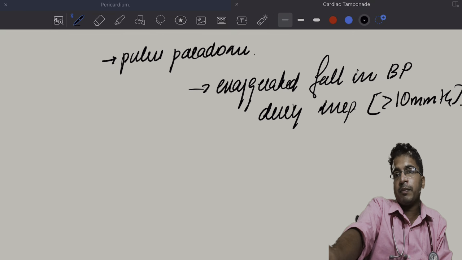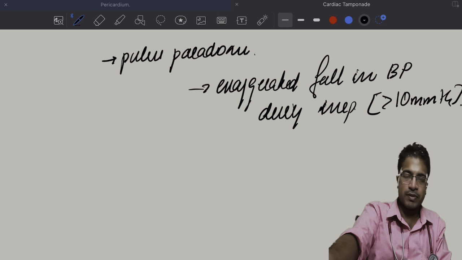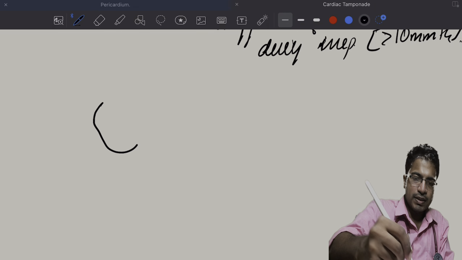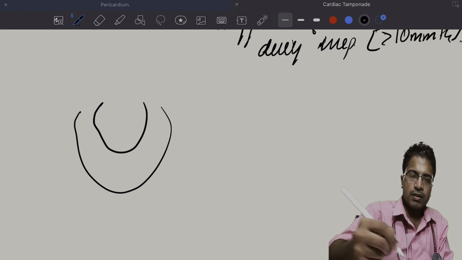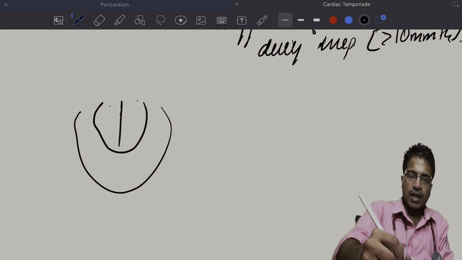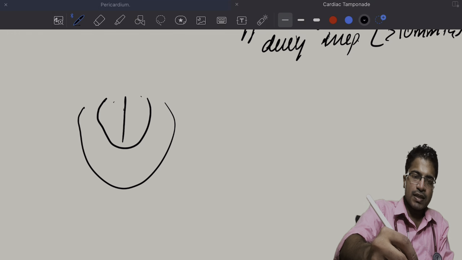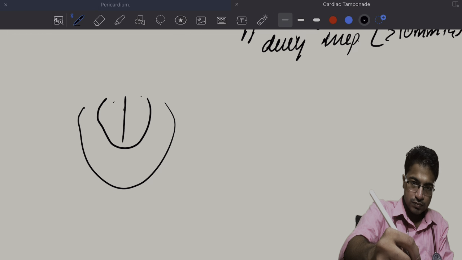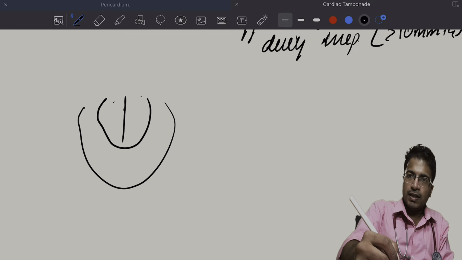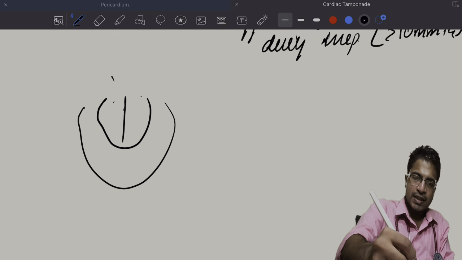So how can there be an exaggerated fall in blood pressure? What is the phenomenon? In cardiac tamponade, what will happen? This is the right ventricle, this is the left ventricle, and this is the cardiac tamponade. During inspiration, there is negative intrathoracic pressure, which is transmitted to the pericardium, which will result in increased filling of the right atrium and the right ventricle during inspiration.